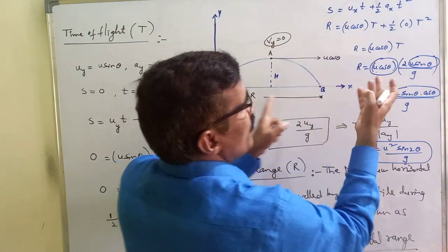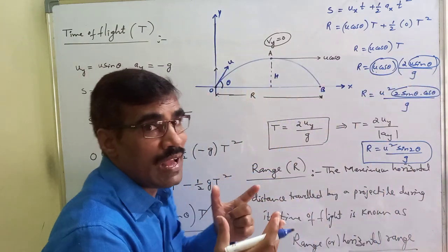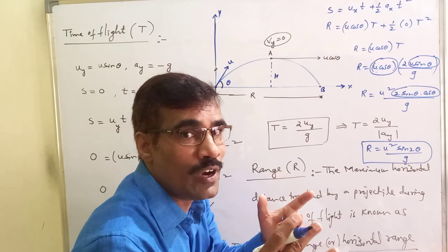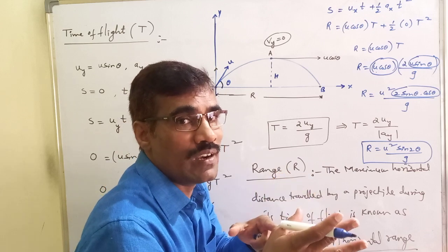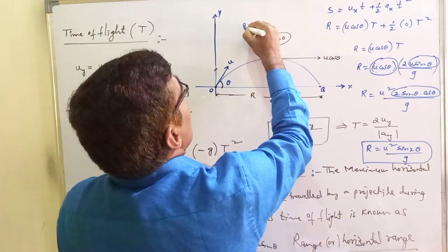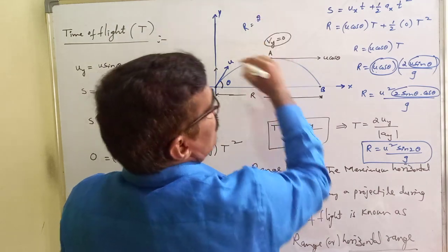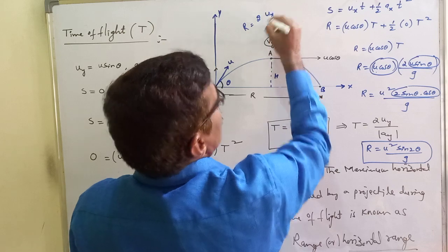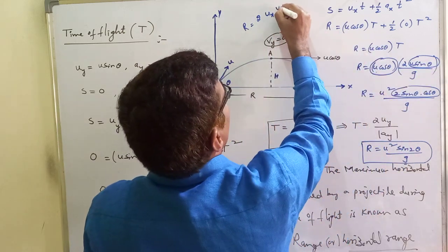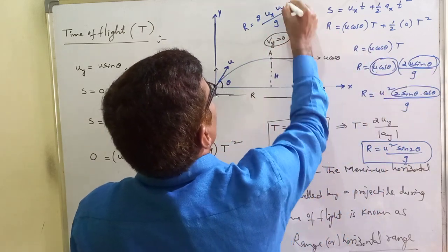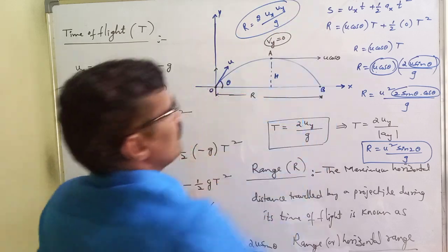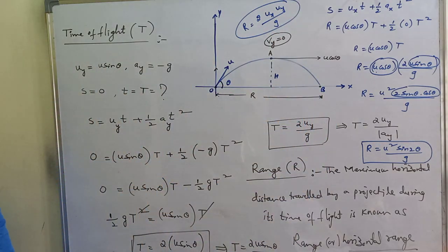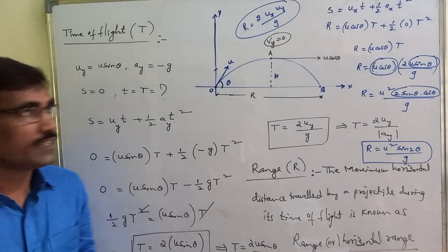Range in terms of Ux and Uy: we know the initial horizontal component and initial vertical component, so the range formula is R equals 2 times Ux, times u sin theta which is Uy, by g. So here is the range. Okay? All of you write it.